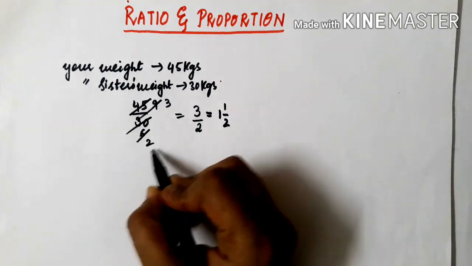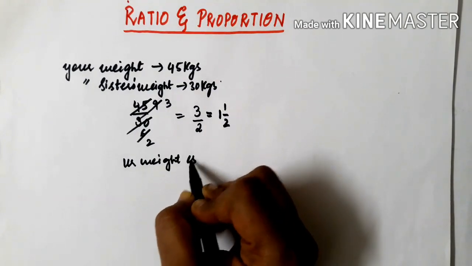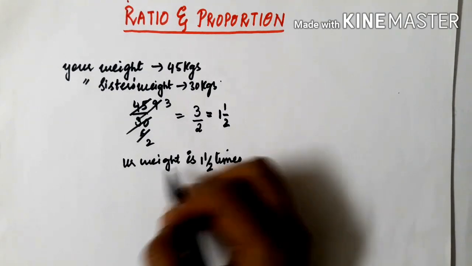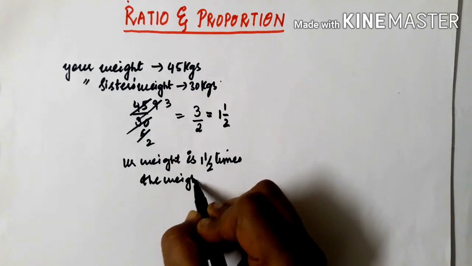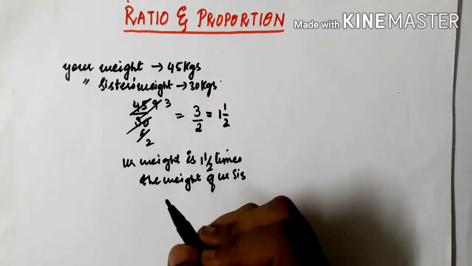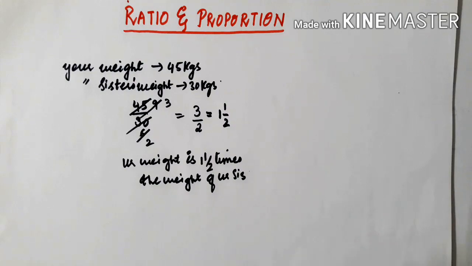What can you say over here? Your weight is 1 and a half times the weight of your sister. Okay, you'll say like this only. So this is known as comparison by division. Fine.